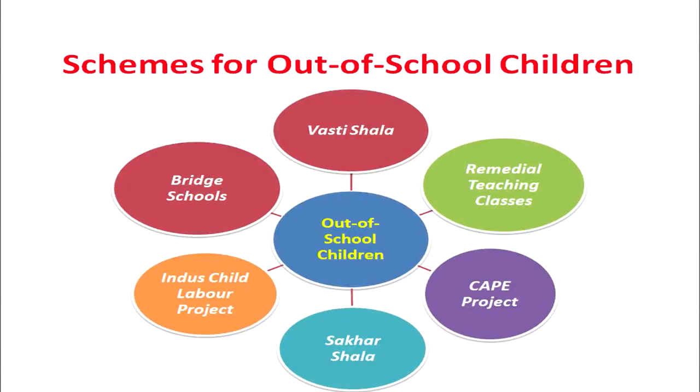A number of schemes have been launched by the state of Maharashtra for the education of out of school children. These schemes mainly included Vasti Shala, remedial teaching classes, a CAPE project, Sakhar Shalas, Indus Child Labour Project, and the bridge schools. So these were the main 6 schemes which had been launched by the state of Maharashtra for the education of out of school children, so that the objective of universal elementary education could be achieved in a satisfactory manner. Now what these schemes were actually?